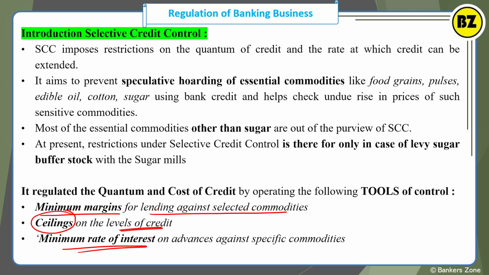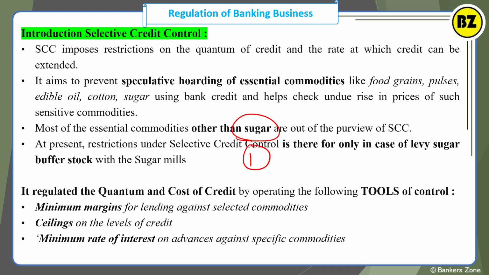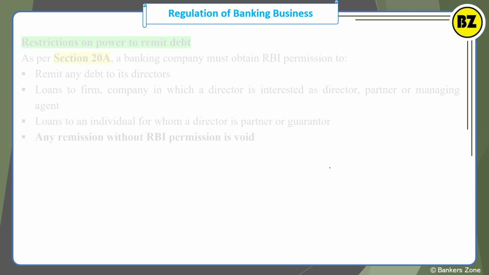So RBI can use these tools for the purpose of credit control. Okay, so this is very easy. Nowadays nothing much is important here because only one item remains, only sugar, mainly the levy sugar available in the buffer stock with the sugar mills. Okay, very easy to remember.